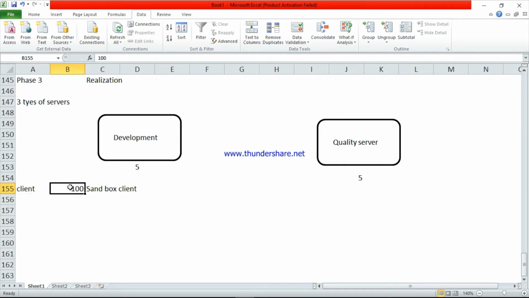Client 100 is a sandbox client. Sandbox client means it is only for testing purposes, where they will test the data. So before doing the configuration, they can do some practice here. This is the first client, and it is very important.